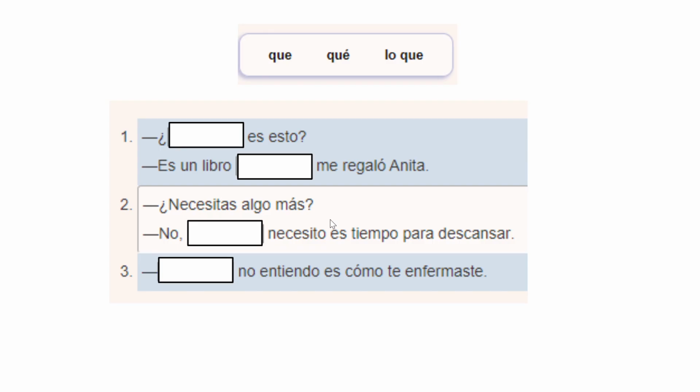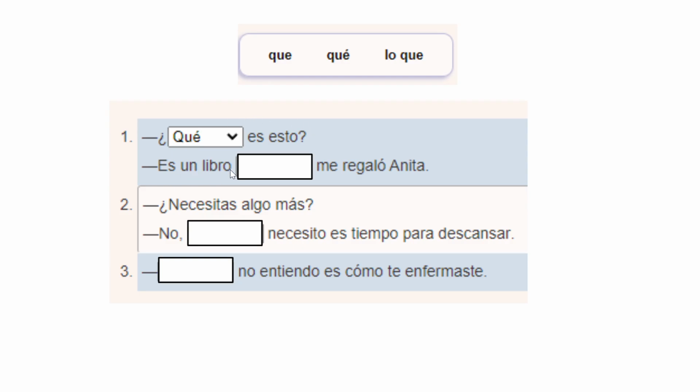All right, now I'm going to give some examples from the textbooks. The textbook does complicate things, so hopefully this will help you a bit. Blank is this. Blank is this. Well, so our choices are que as a relative pronoun, que as a question word, or lo que as a big idea. Well, this is a question, so I'm going to do que with an accent. What is this?